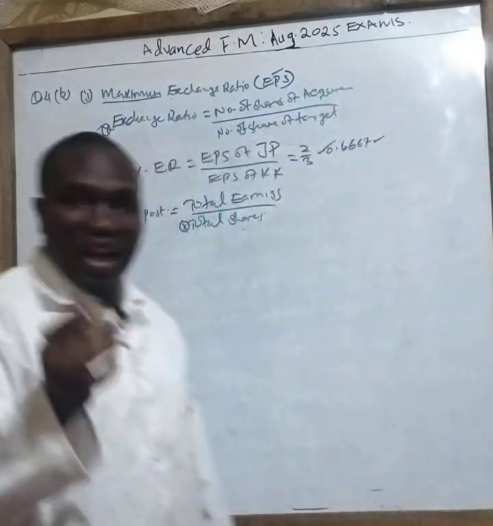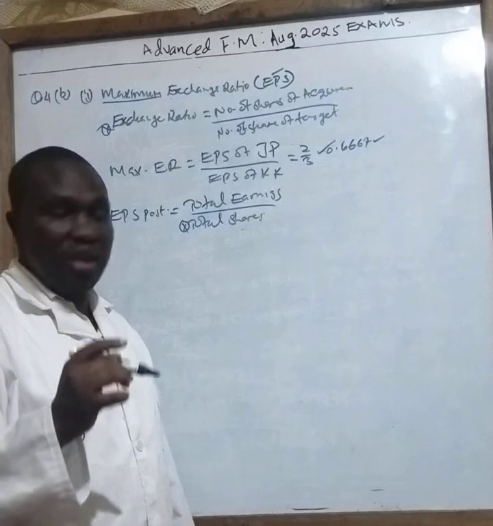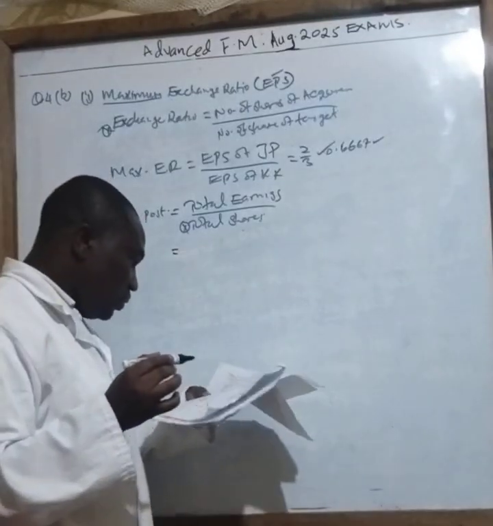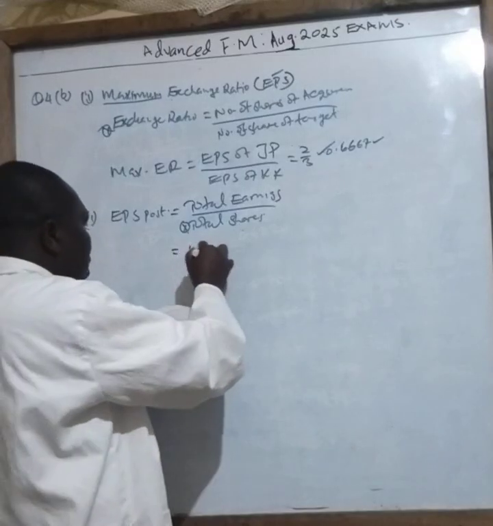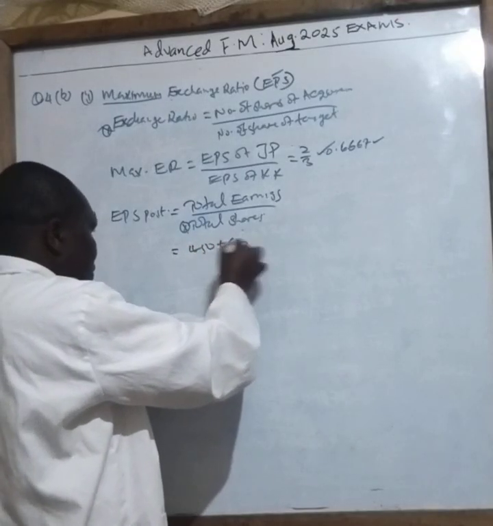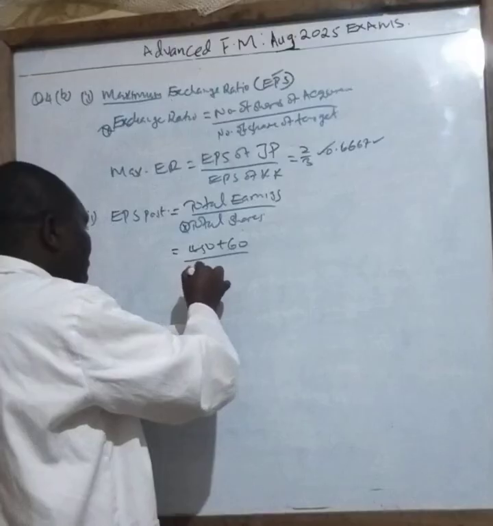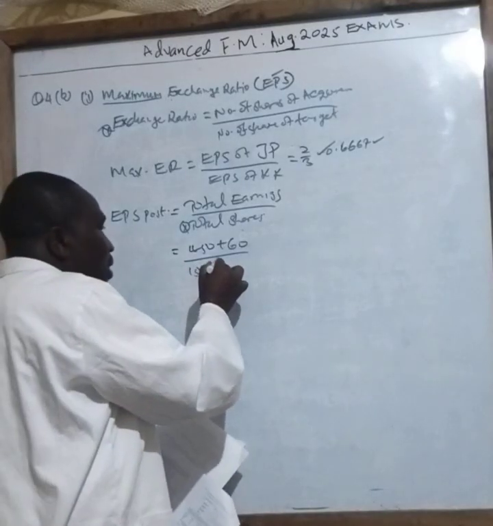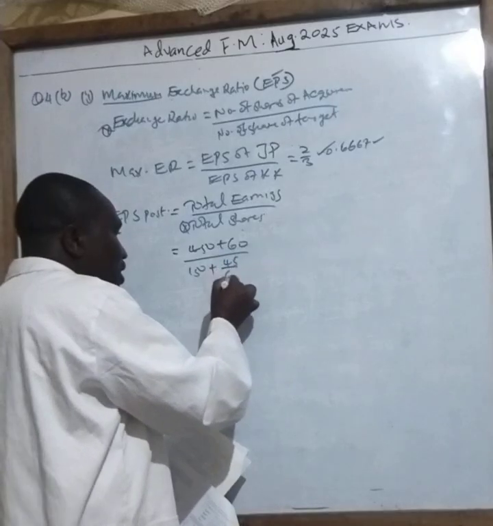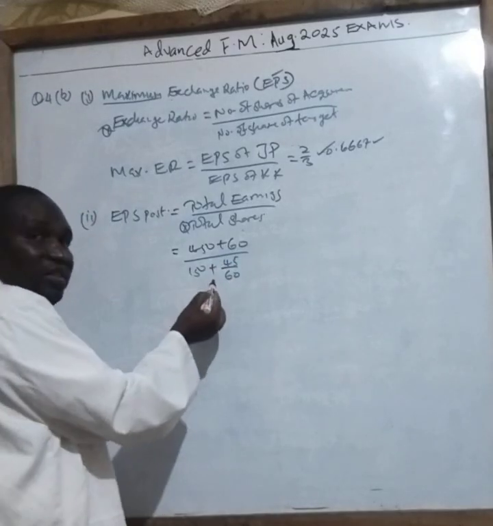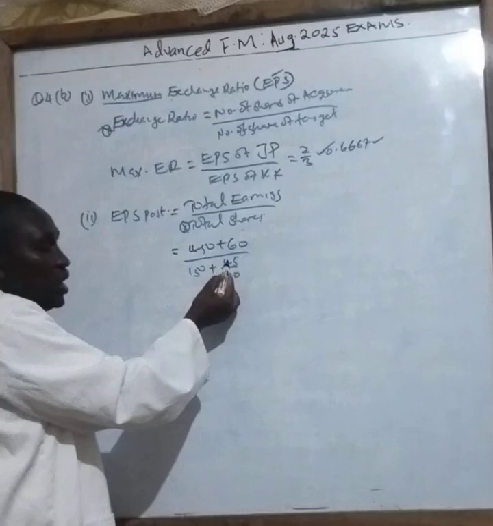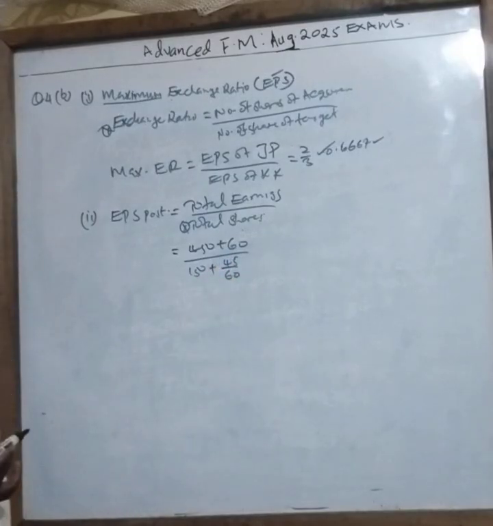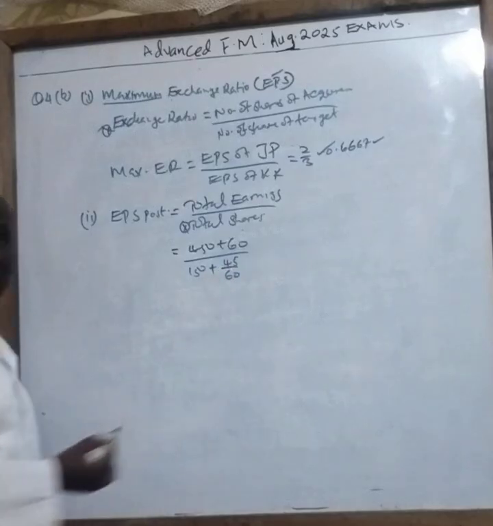So that is where the ratio is. The ratio of the one acquired is 45 divided by 60.